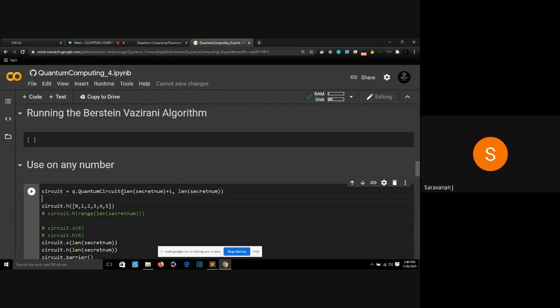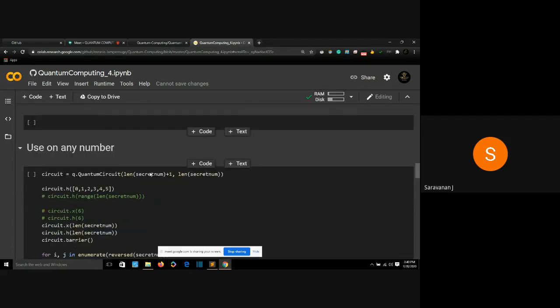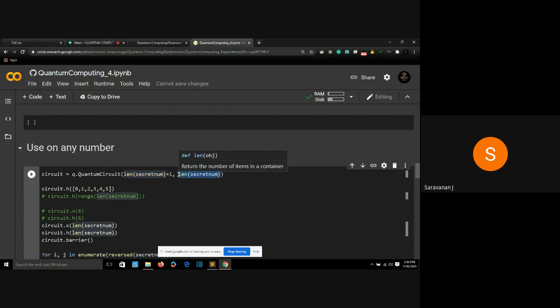So here I'm saying, if my secret number is 5 digits, 1, 2, 3, 4, 5, I need 6 qubits and 5 classical bits. So what I can do is len of secret num. Len of secret num will give me 5, and plus 1 will give me 6 qubits, and len of secret num gives 5 classical bits. That's how we are going to get the number of qubits and classical bits right away from the secret number.